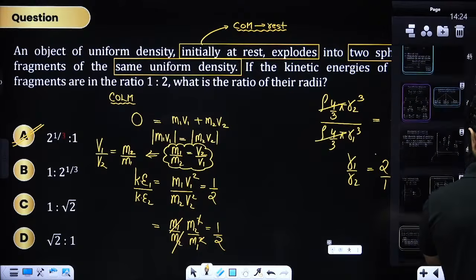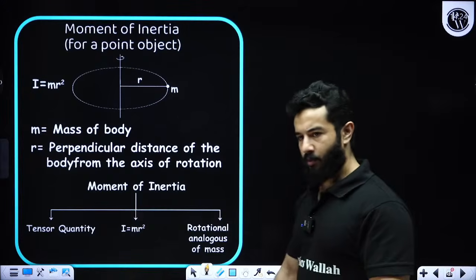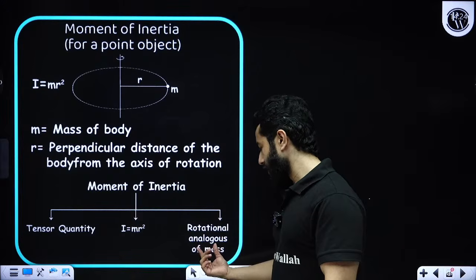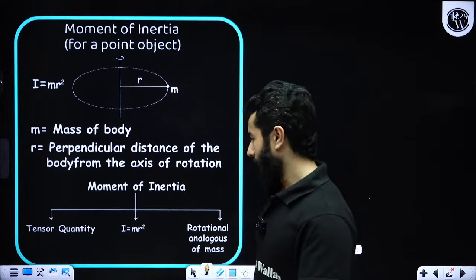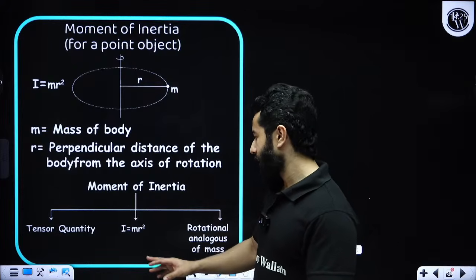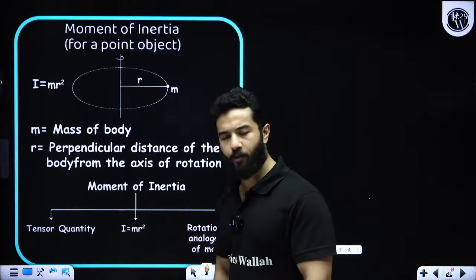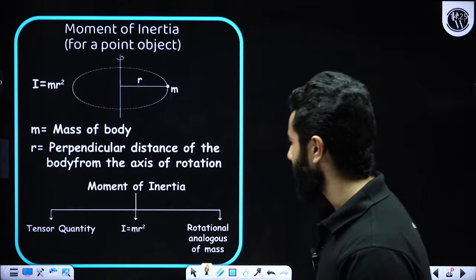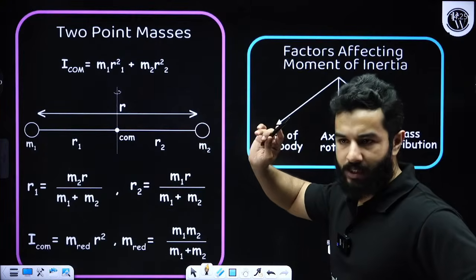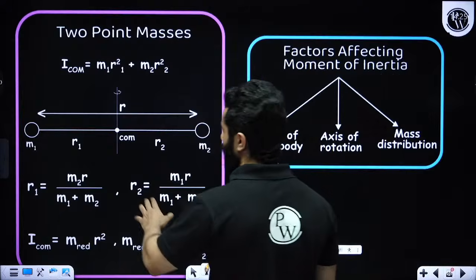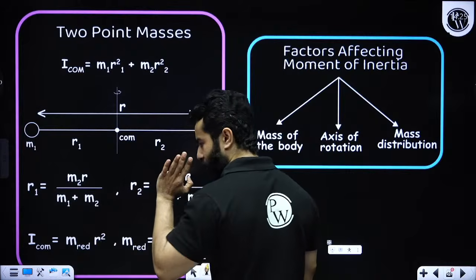My dear friends, we'll start with the concept of moment of inertia. Moment of inertia is analogous to mass. It is also known as rotational mass, and for us it is a scalar quantity. For a single point particle, its moment of inertia formula is mr square, where r is the perpendicular distance. For 2-point masses, if you want to find out the moment of inertia from the center of mass, first find out the center of mass, r1 and r2. Hopefully this is all clear.